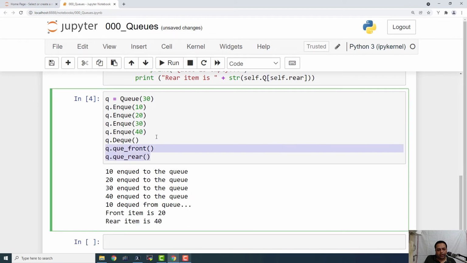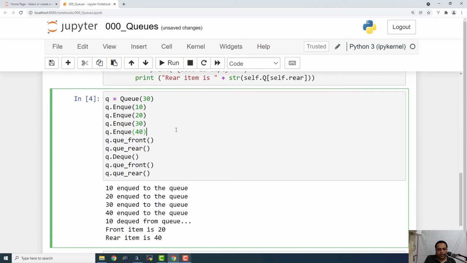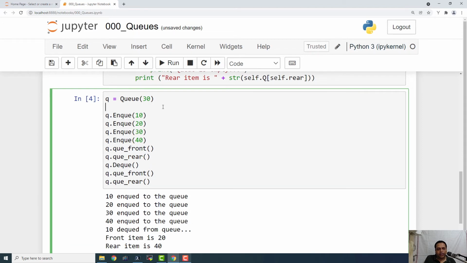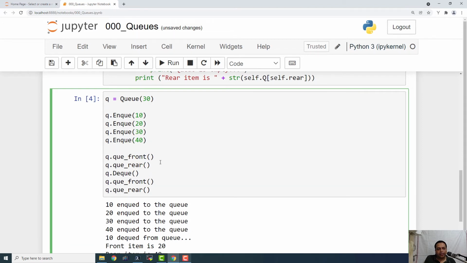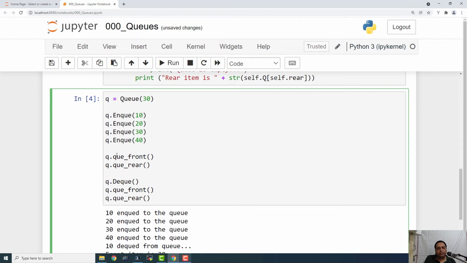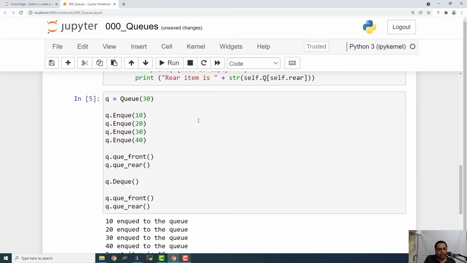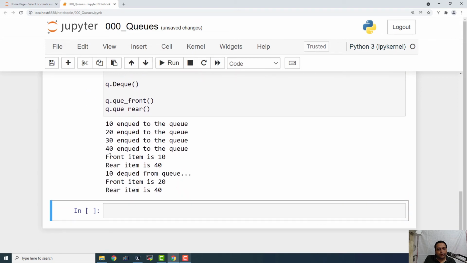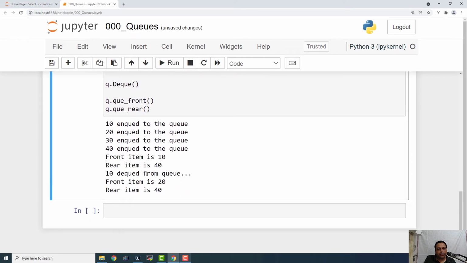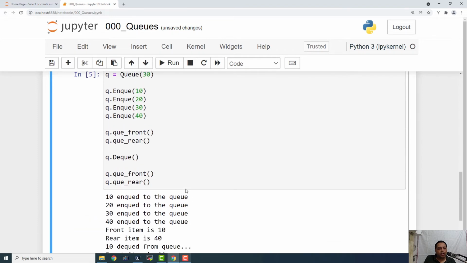Or we can actually write it another way. So let us execute this entire stuff again. Here we are creating the queue, and here we are enqueuing the items. After enqueuing all the 4 items, we can see the status, and then we will remove an item, and then we will see the status again, rather than just seeing the status in the end. If I execute this, here the front item is 10 and the rear item is 40. After I dequeued 10 from the queue, the front item becomes 20 and rear item becomes 40. So this is how we can perform operations on queue.